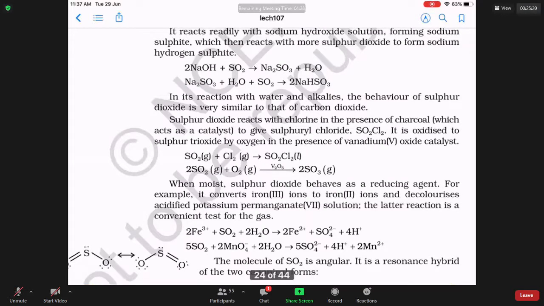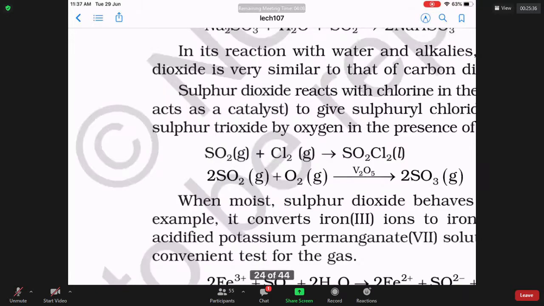But if you keep the chlorine on the cloth for a long time, the cloth will get holes and become very, very weak. So only for 2 minutes or so we keep chlorine. Then chlorine is to be removed. To remove chlorine, sulfur dioxide is used. It is called anti-chlor. So SO2 plus Cl2 gives SO2Cl2, sulfuryl chloride.